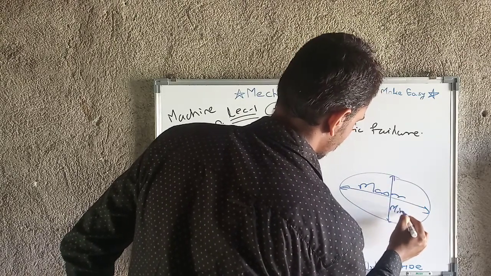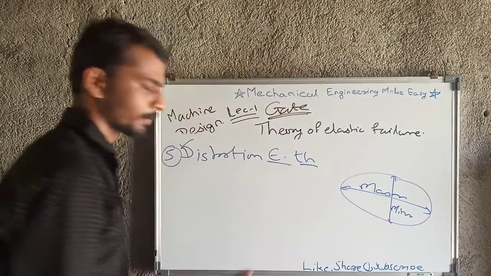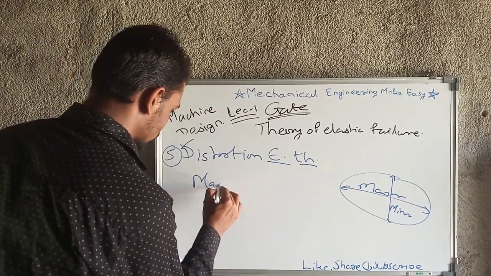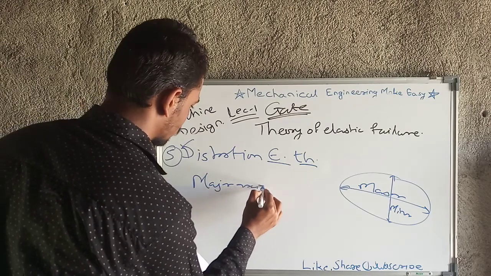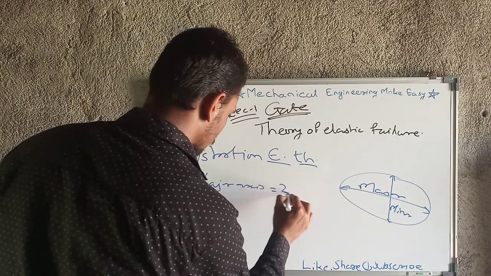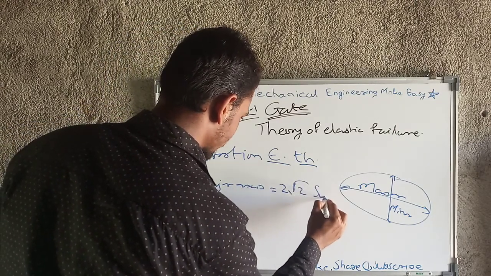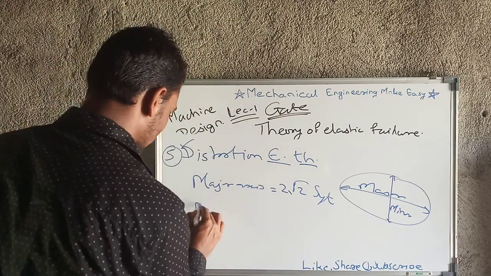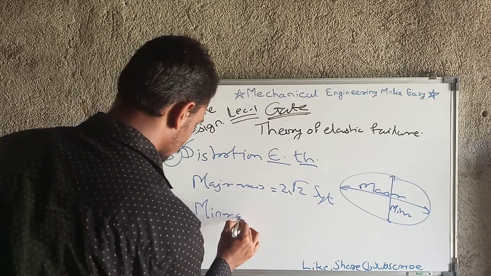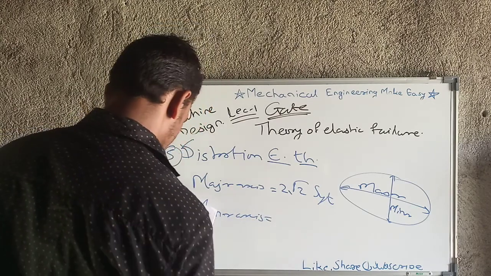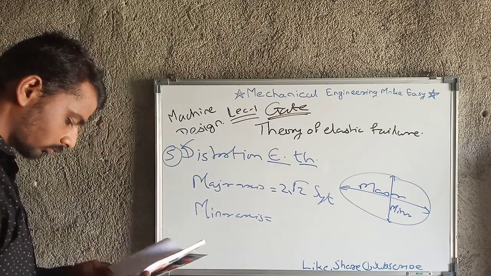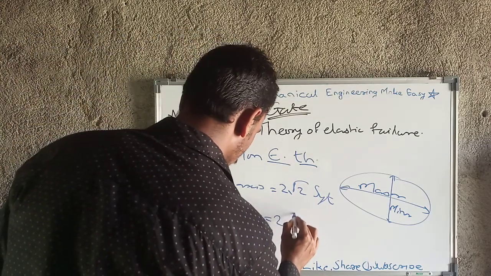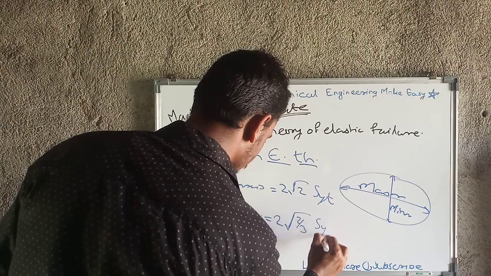So what are the formulas for that? First, for the major axis, we get 2 root 2 SYT. Major axis is 2 root 2 SYT, and minor axis is 2 under root 2 by 3 SYT.